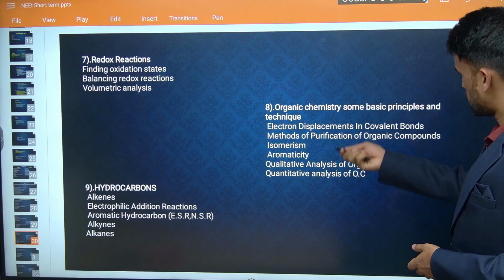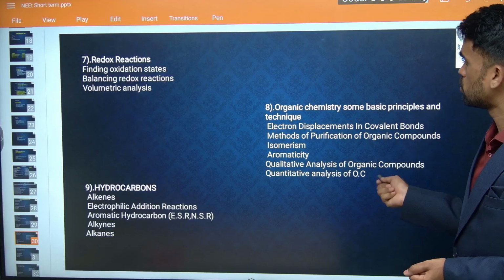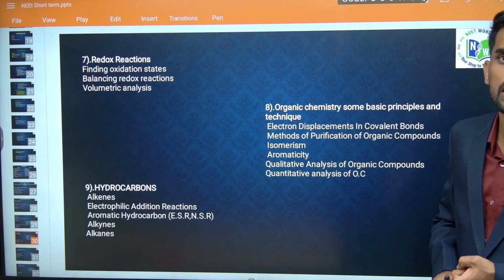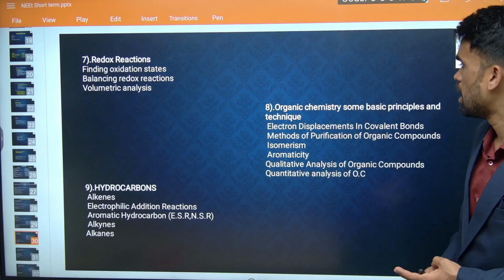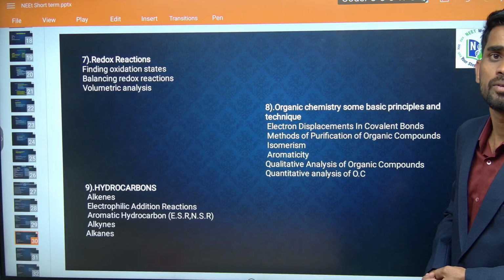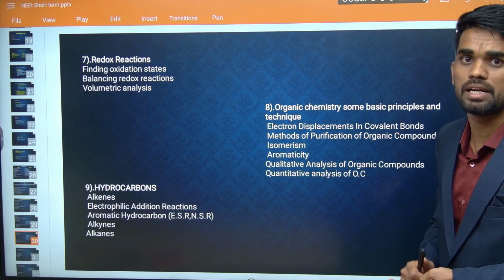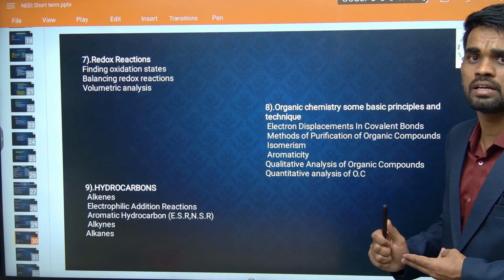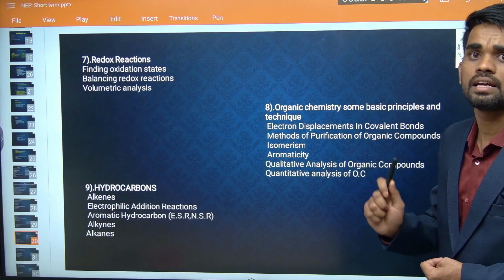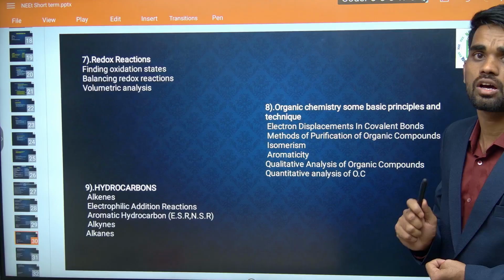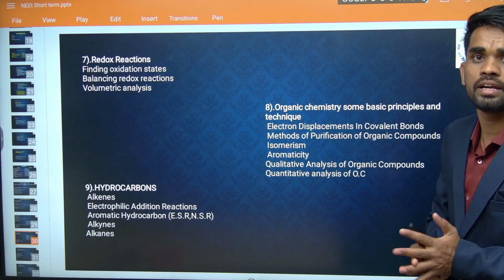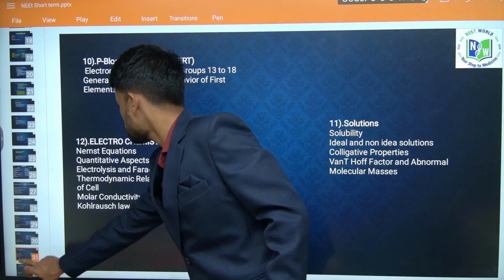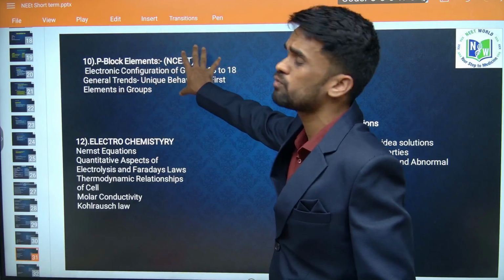Then next we have electronic displacements. Already I told you what electronic effects we have: inductive, mesomeric, hyperconjugation, electromeric. All those things you have to study and apply for the applications, like carbocation stability, carbanion stability, free radical stability. If you are thorough with that, you can play with the haloalkanes and haloarenes chapter as well as alcohols, phenols and aldehydes, whatever organic part remains. So hydrocarbons I already told you. Okay, the next, P block, completely focus on NCERT.